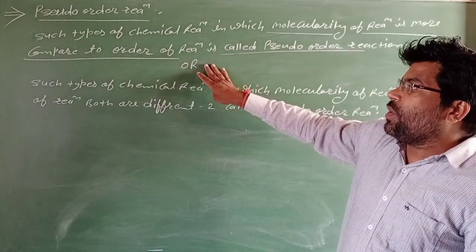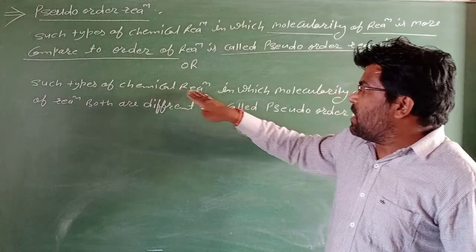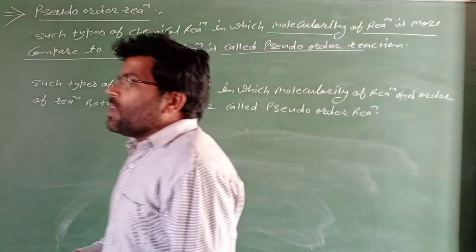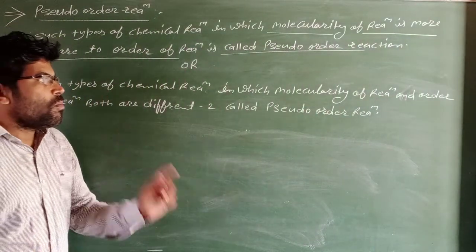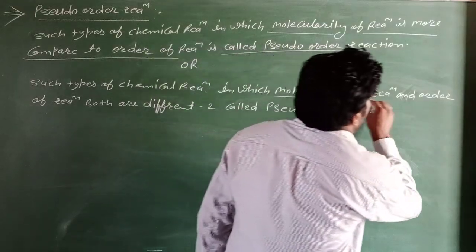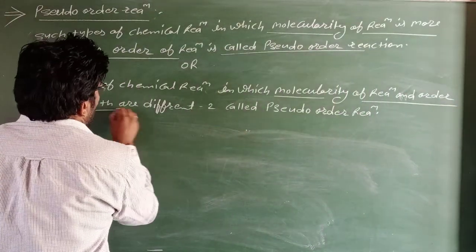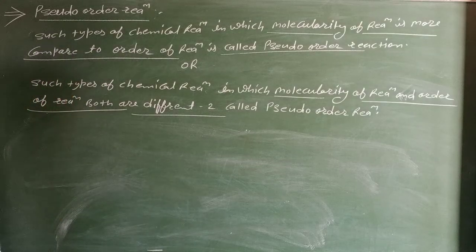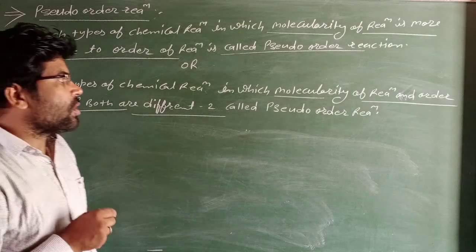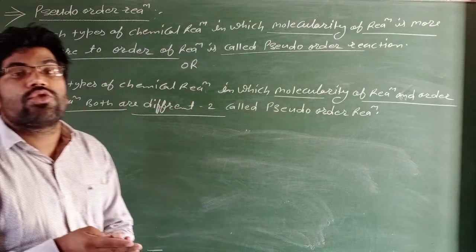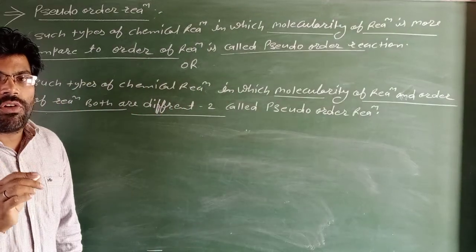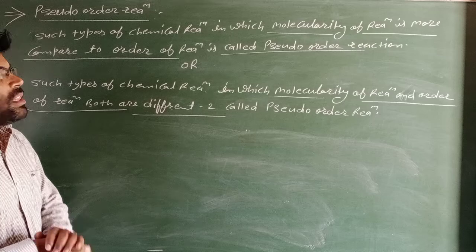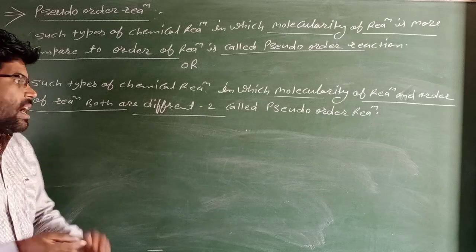In other words, such a type of chemical reaction in which the molecularity of reaction and the order of reaction are both different is called a pseudo-order reaction. We explain the pseudo-order reaction by two examples.